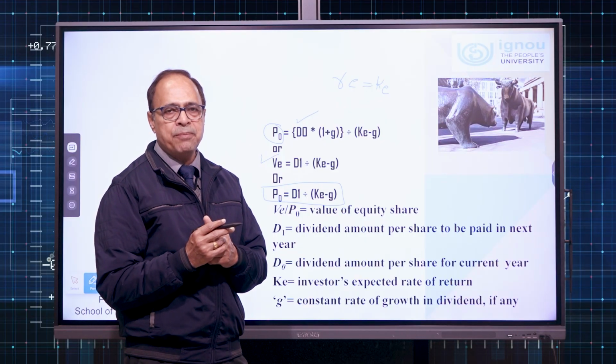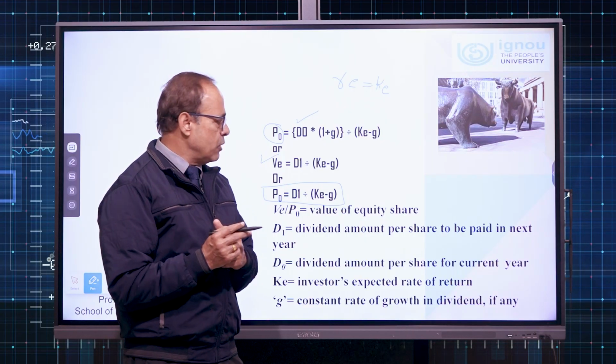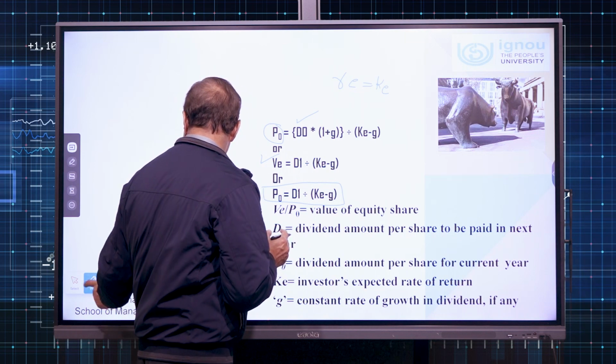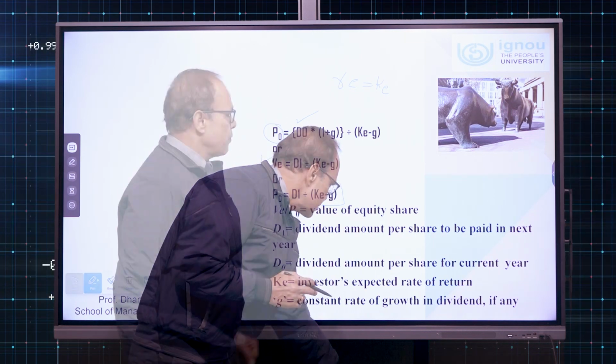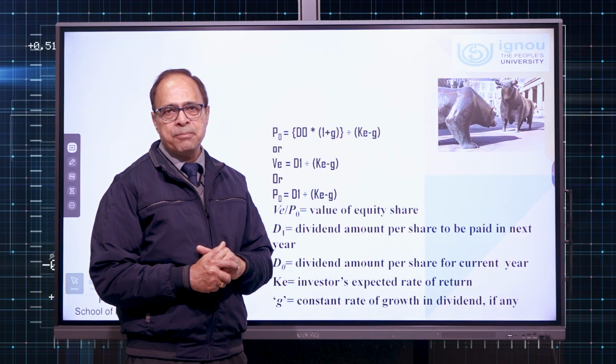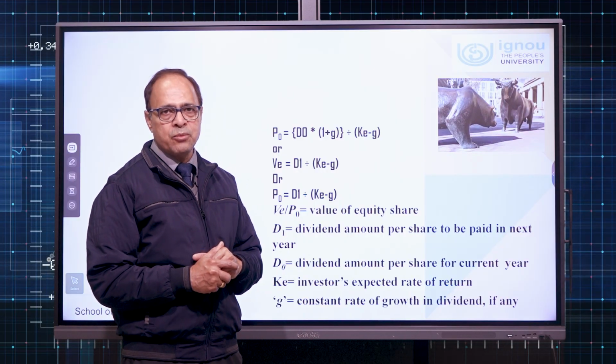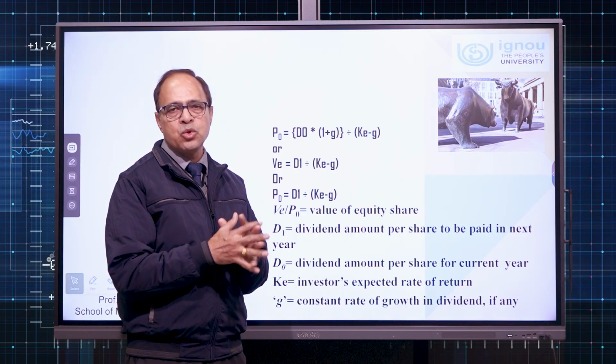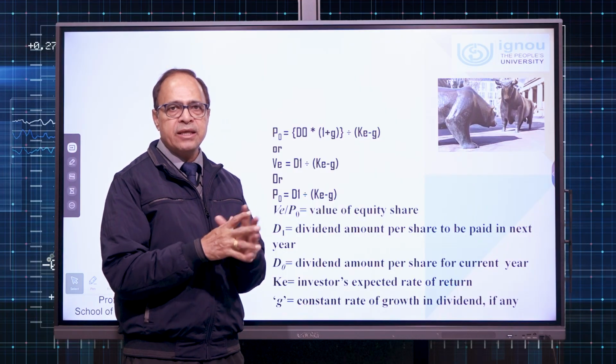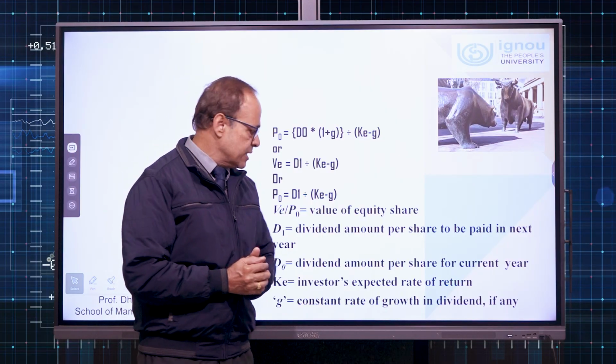These are the different parameters of the formula. Now, we can apply the same formula to get the value of shares. After understanding the basic parameters, let us practice 1 or 2 numericals in this session, and then we will proceed further with the next concept.